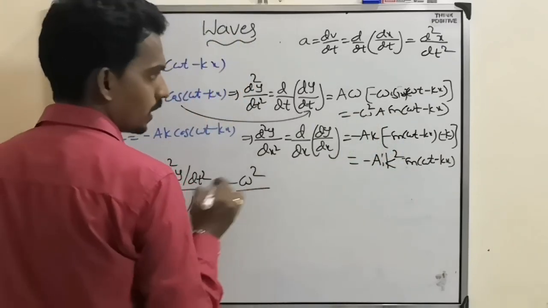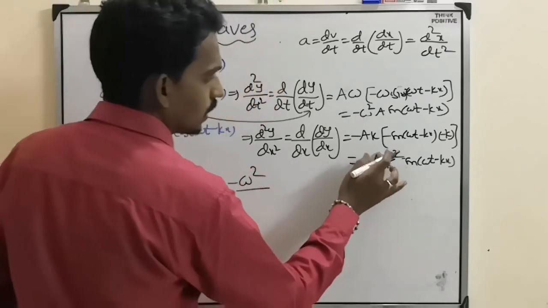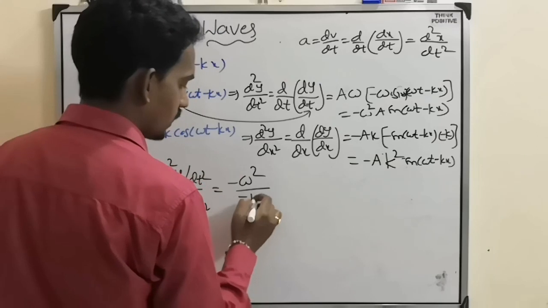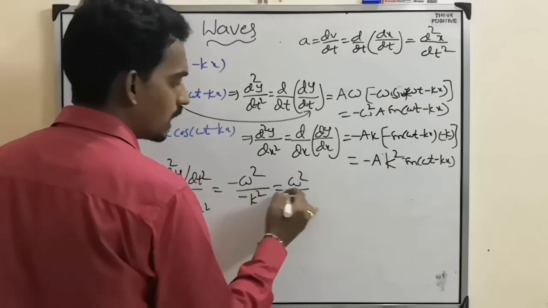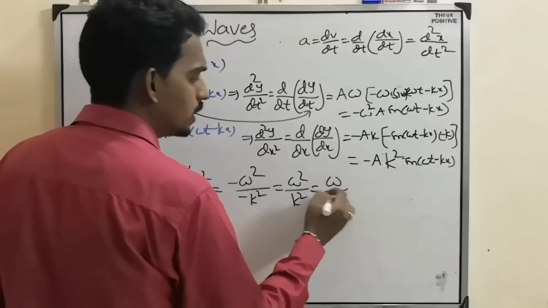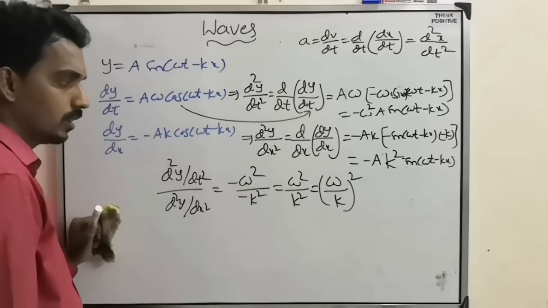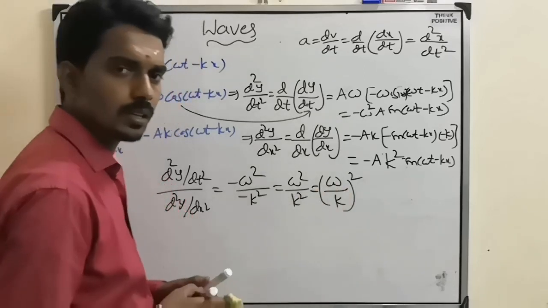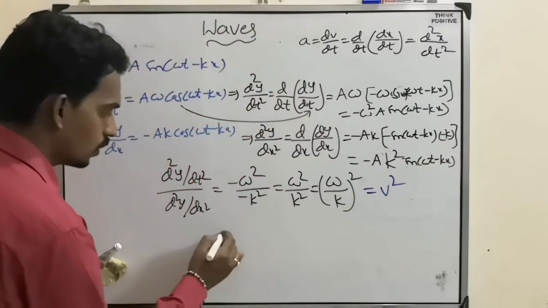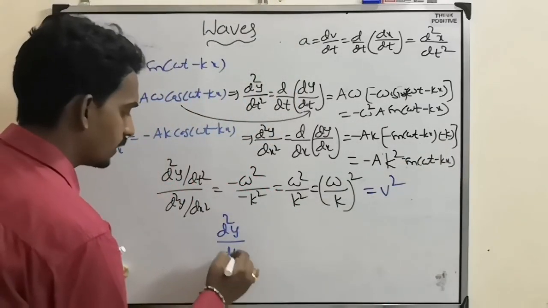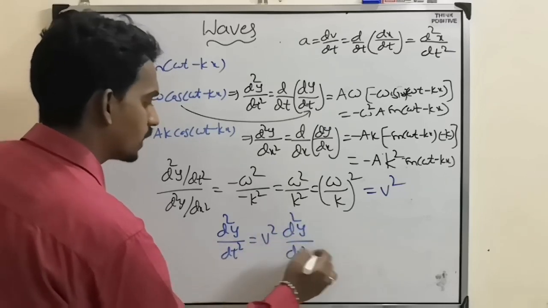Minus omega square by minus k square. Minus cancels, so omega square by k square, which I can write as omega by k whole square, where omega by k is the wave velocity. So d square y by dt square equals v square into d square y by dx square.